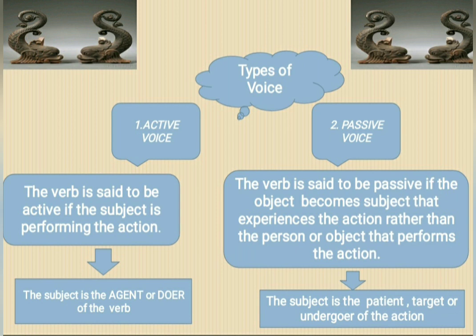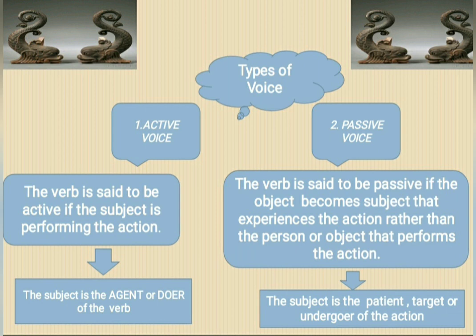Now let's see the types of voice. There are two kinds of voice: active voice, passive voice. Now, what is active voice? The verb is said to be active if the subject is performing the action. And you will see that in active voice, subject comes in first place. It is the agent or doer of the verb.